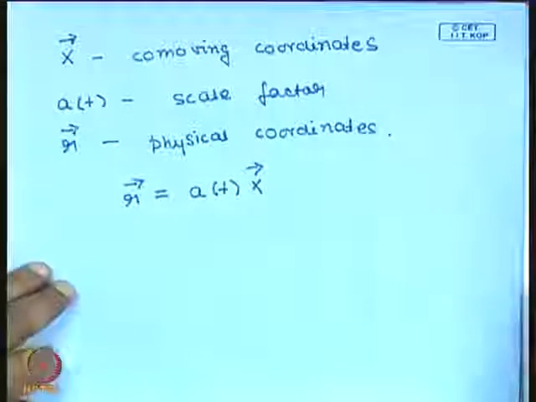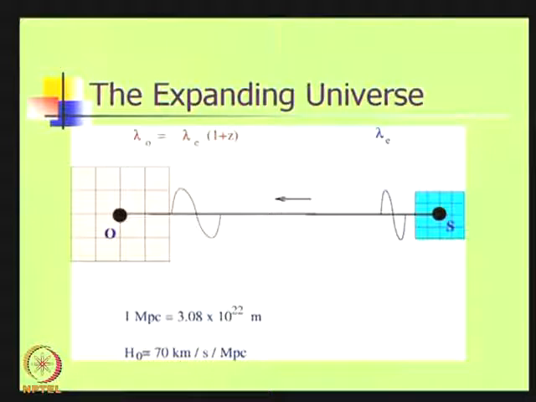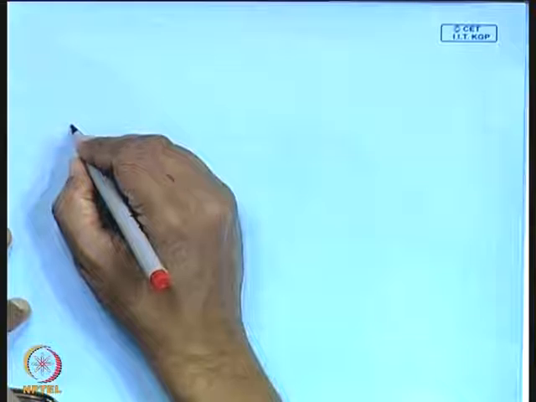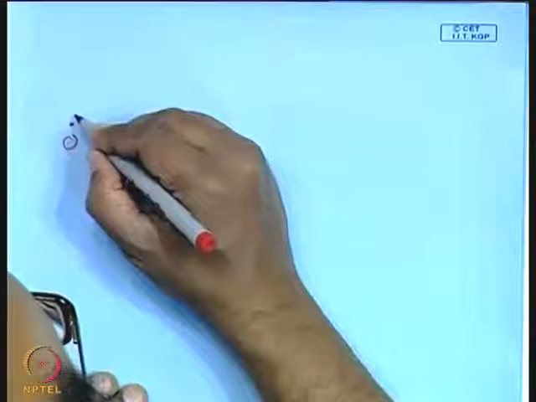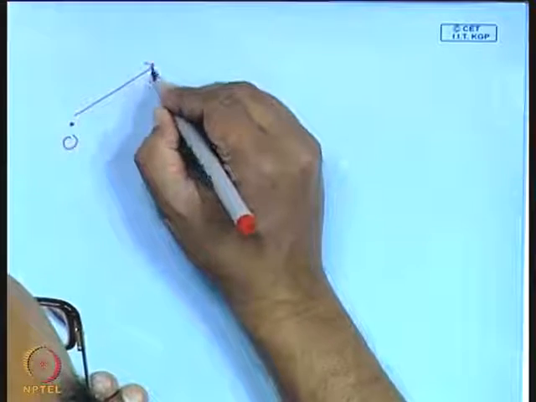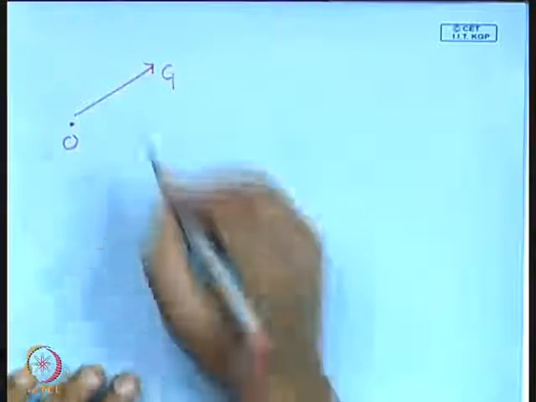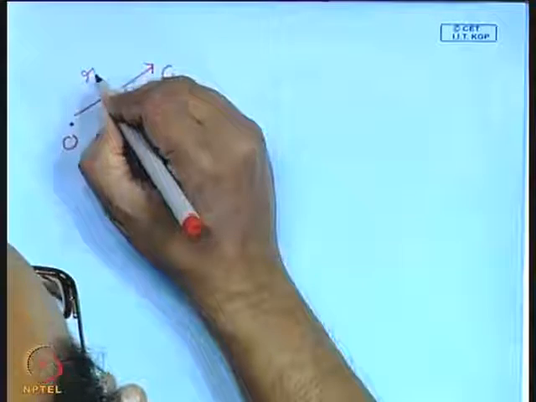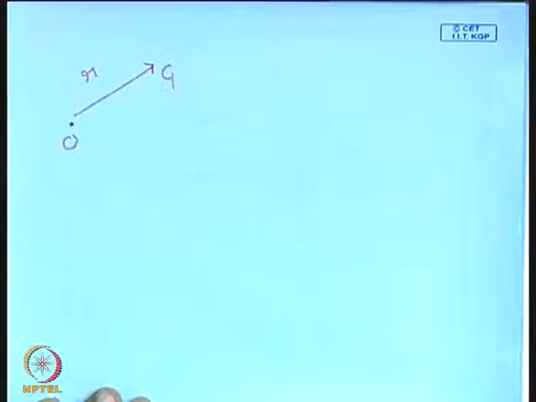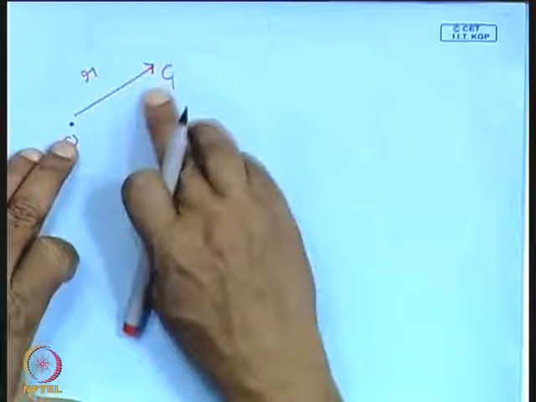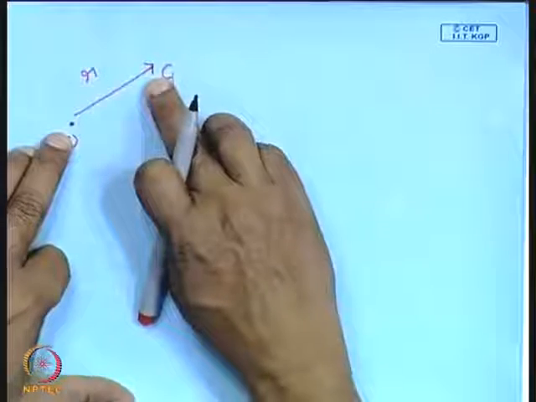Suppose there is an observer sitting over here, and this is a galaxy G at a physical distance r, with a corresponding comoving coordinate x. What is the speed with which this observer will see this galaxy moving?